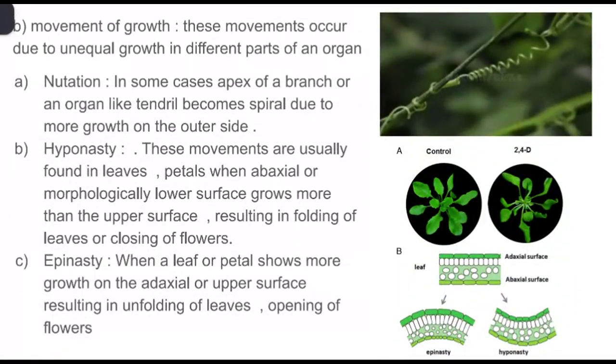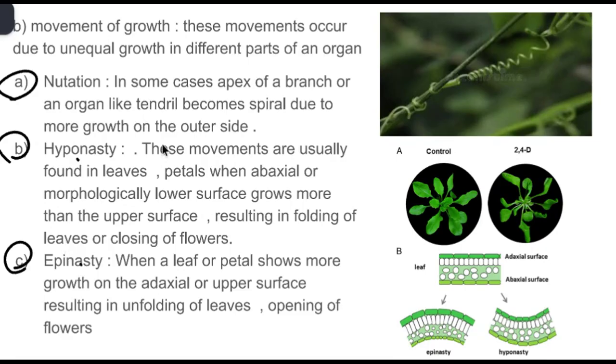And the second one is movement of growth. When coming to the movement of growth in plants, it happens when different parts of an organ grow at different rates. It is not that the whole plant is growing. If one specific part is growing due to an unequal ratio, then we call it movement of growth. This uneven growth usually leads to bending or curving, which can be seen in various plant organs like tendrils or leaves. This is of three types: first is nutation, second is hyponasty, and third is epinasty.